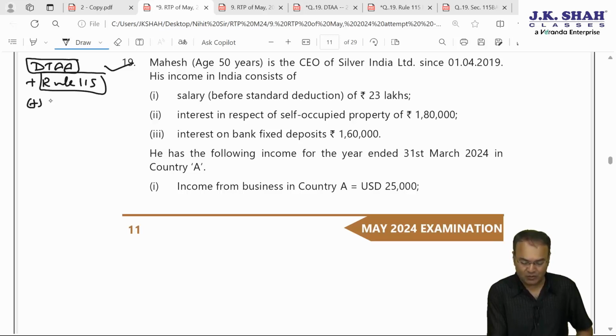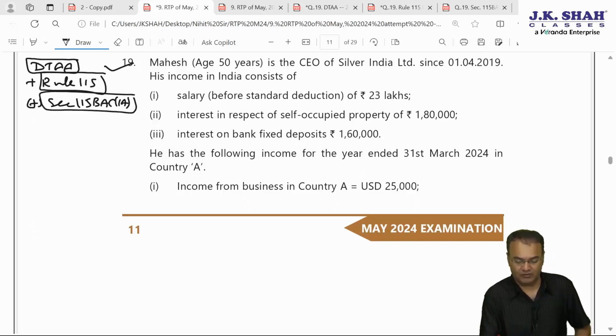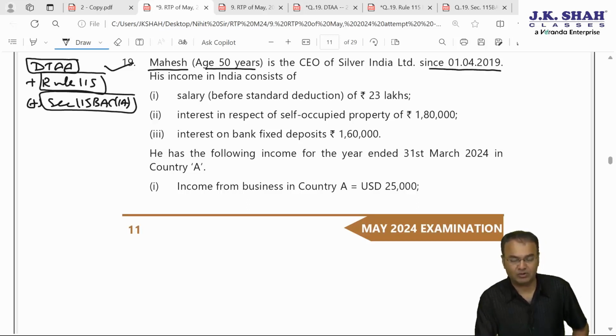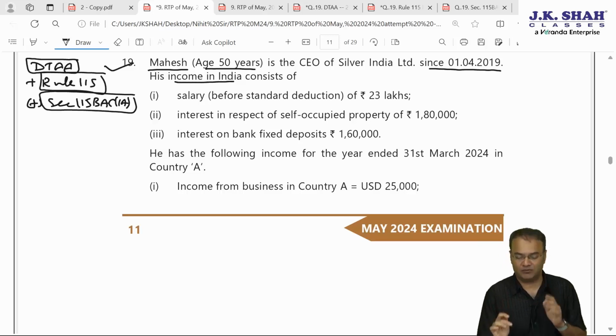So at some places you will have to apply the provisions of section 115BAC subsection 1A also, which is totally being revamped with effect from AY 24-25. Mahesh, age 50 years, non-senior citizen, is a CEO of Silver India Limited since 1st April 2019. His income in India consists of, so you'll have Indian income as well as foreign income.